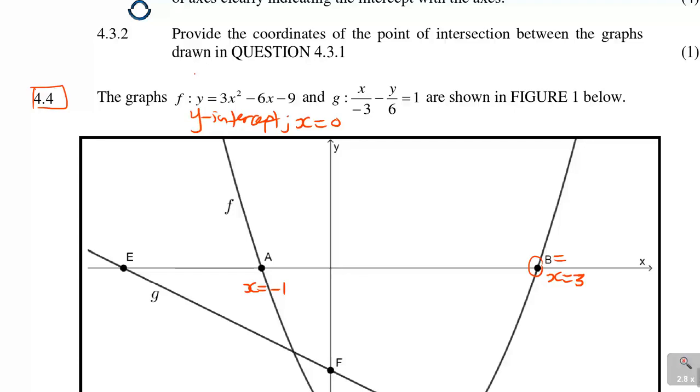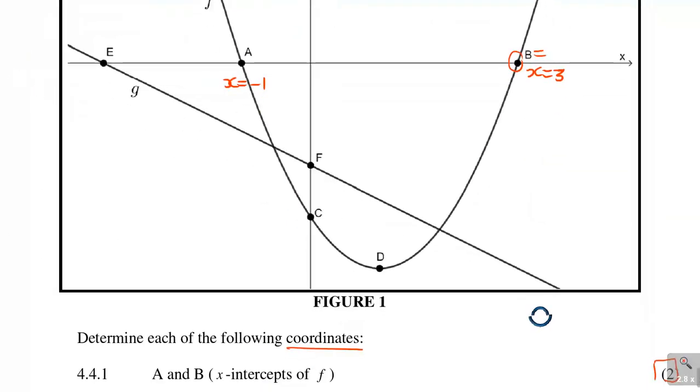So what you have here, you'll have y is 3 times 0 squared minus 6 times 0 minus 9. So when you do this, this will cancel, you'll have y is equal to negative 9. So that's what you're going to be having. So y is negative 9. If you come to your graph here, which is that C, so here y is equal to minus 9.